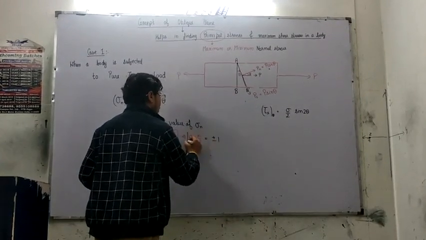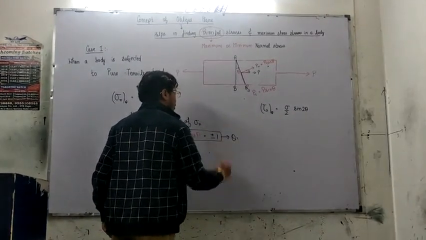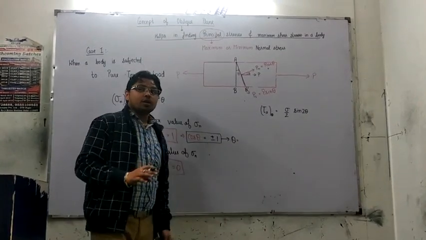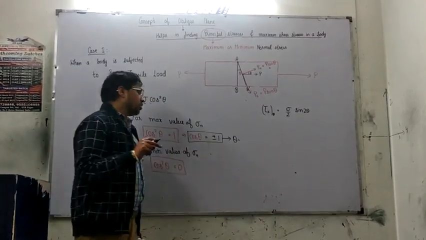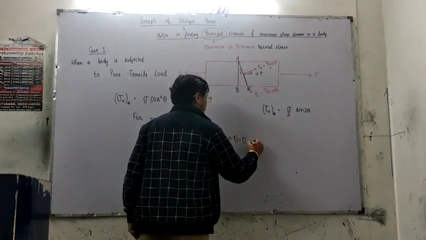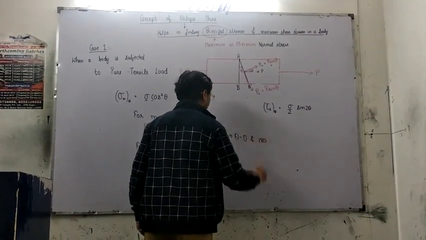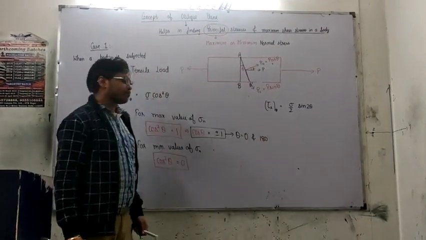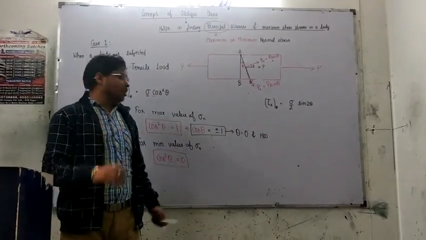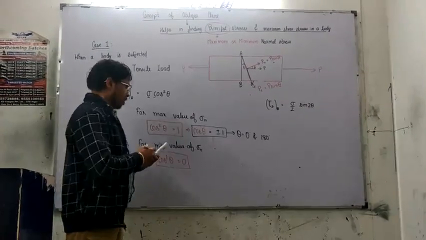Either plus 1 or minus 1. Now, from this particular part, we'll find the orientation of theta. What is the value of theta for plus 1 or minus 1? We already know it's a cosine curve. So, the cosine curve at 0 degree gives you 1, and at 180 degree it also gives you 1. Either at 0 degree you'll get 1, or at 180 degree you'll get 1.